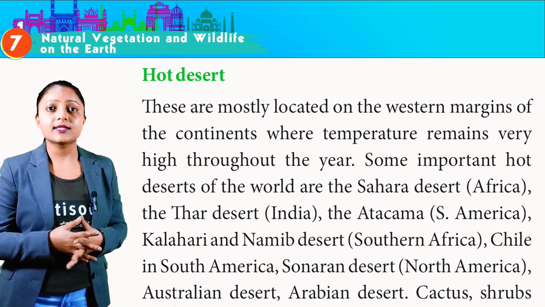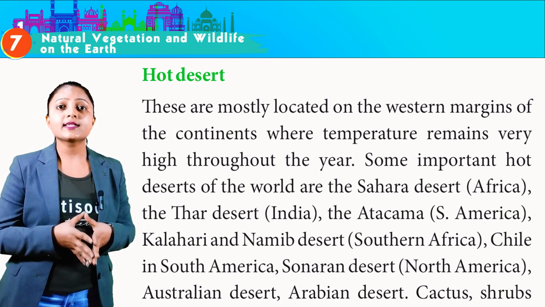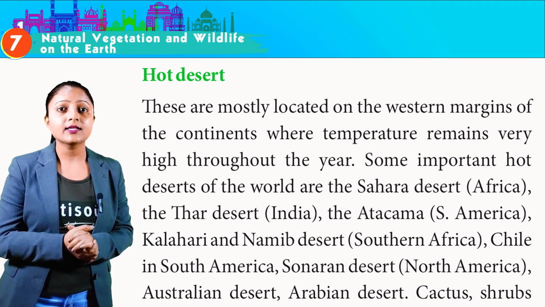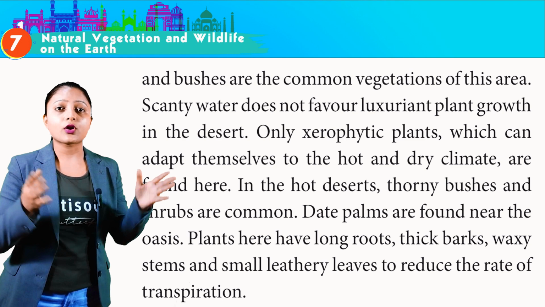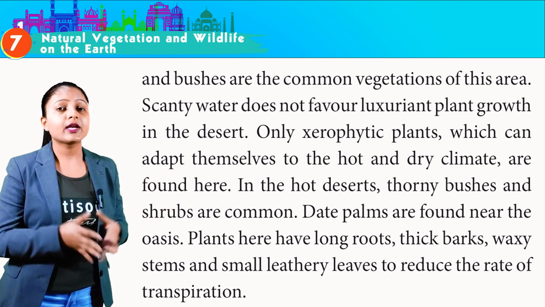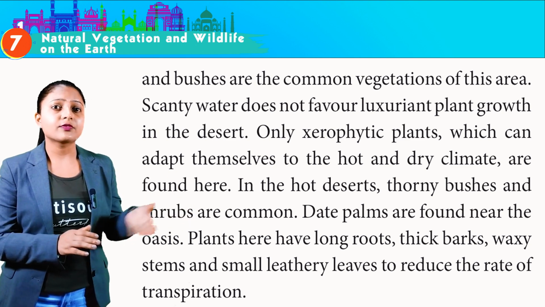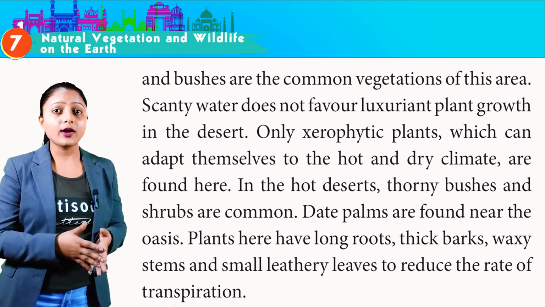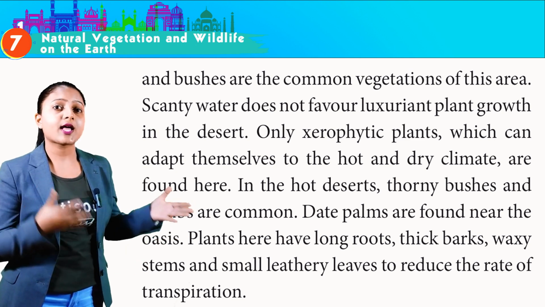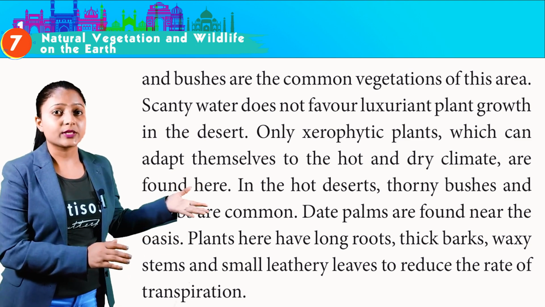Some important hot deserts of the world are the Sahara Desert, Africa, the Thar Desert, India, Atacama, South America, Kalahari and Namib Desert, Southern Africa, Sonoran Desert, North America, Australian Desert, Arabian Desert. Cactus, shrubs and bushes are the common vegetation of this area. Scanty water does not favor luxuriant plant growth in the desert. Only xerophytic plants which can adapt themselves to the hot and dry climate are found here. In the hot deserts, thorny bushes and shrubs are common. Date palms are found near the oasis.